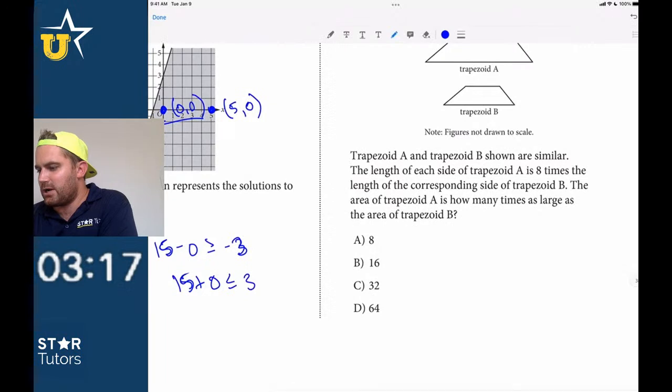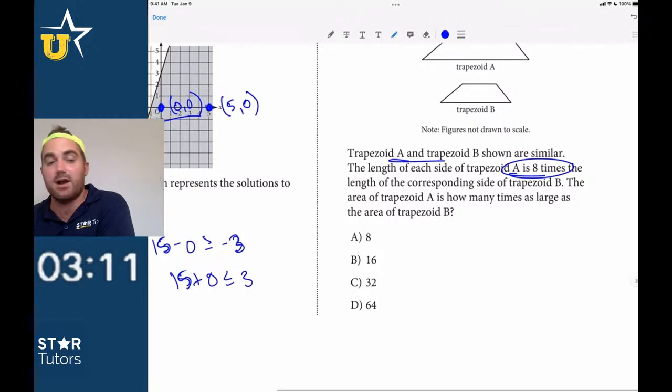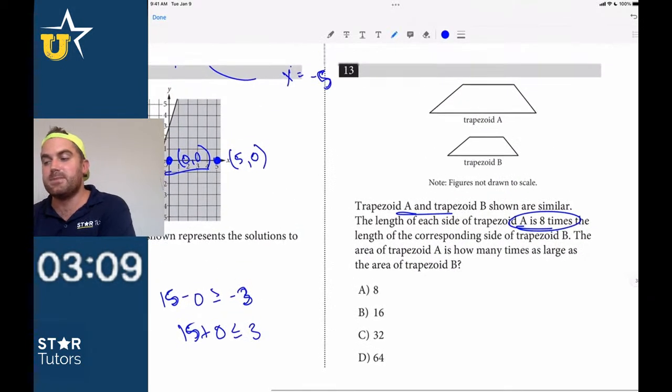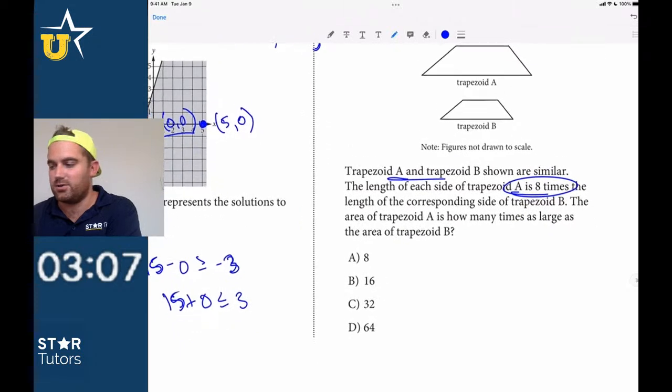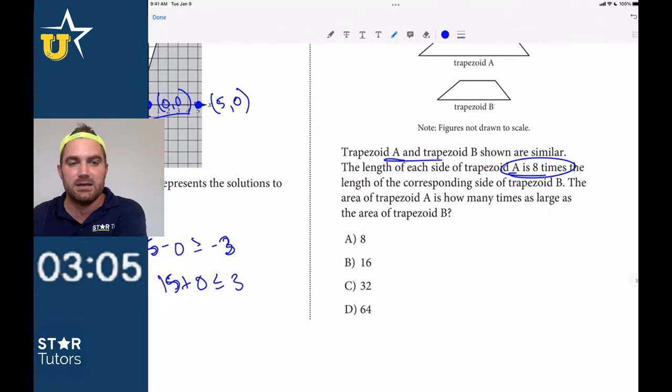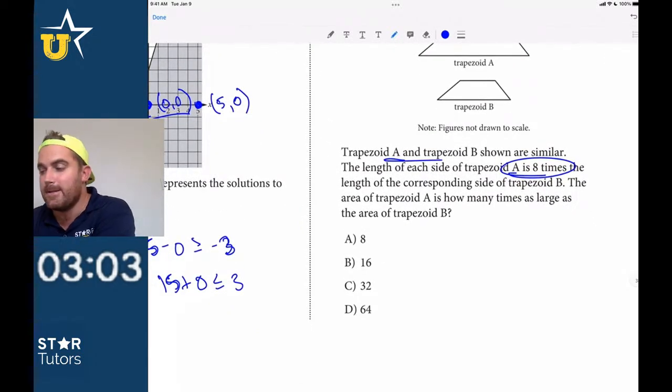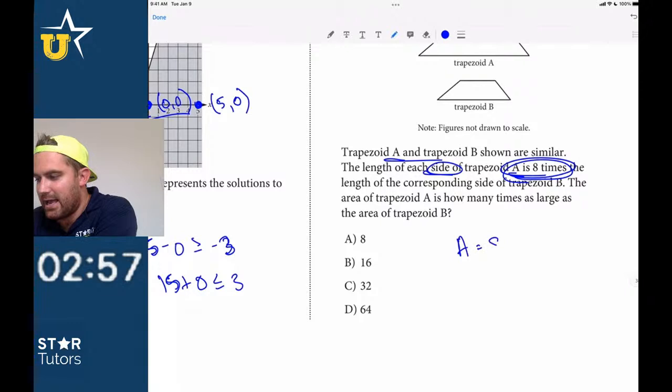13, trapezoid A and B shown are similar. The lengths of each side is 8 times the length of the corresponding side. Oh, this is very common. Look out for this. It has become very common on the no calculator section. And it is extremely easy if you know what you're doing. If the side length is 8 times greater, let's just say A is equal to 8 when B is equal to 1.